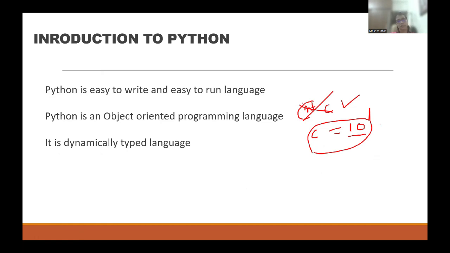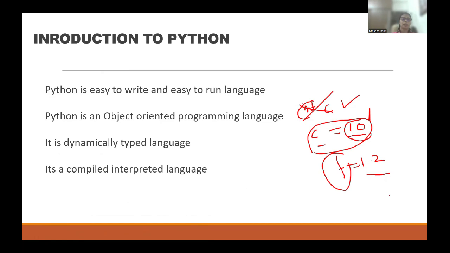The Python interpreter will understand that c is a variable of type integer because you put the value as 10. If you write, for example, f is equal to 1.2, the Python interpreter will understand that f is a float because you put the value as a floating number. This is what is called a dynamically typed language. You need not declare the variable type; the Python interpreter will decide by itself. This is the biggest example of Python. It's compiled interpreted, as I already mentioned, but we are going to discuss it in more detail.